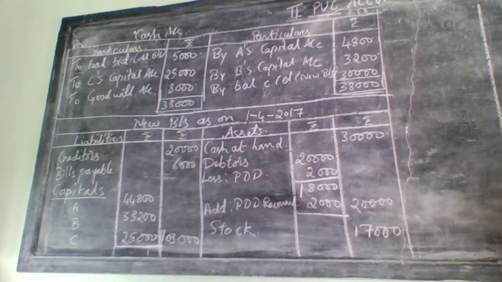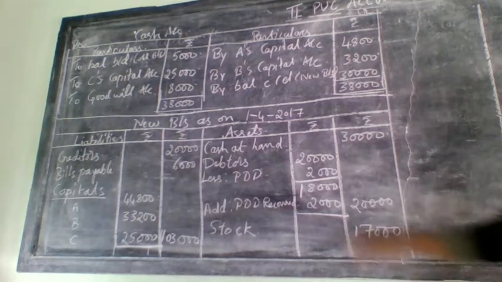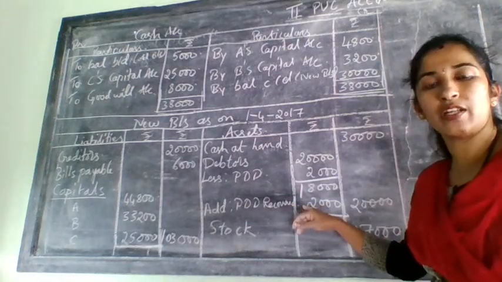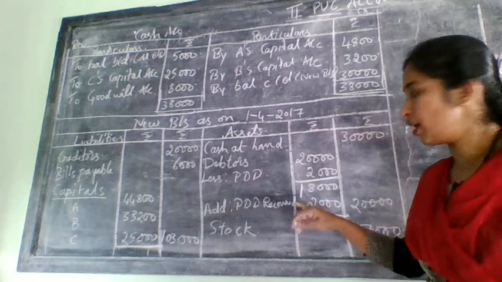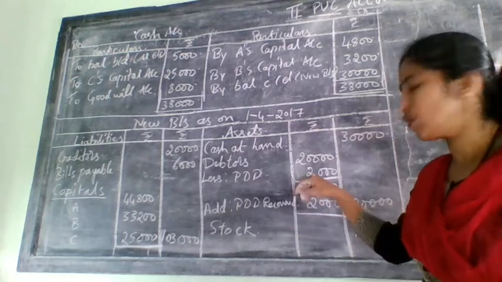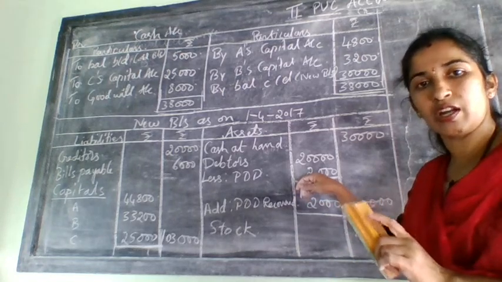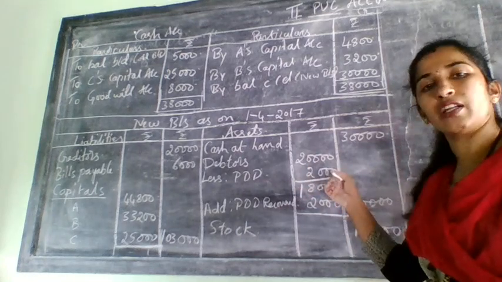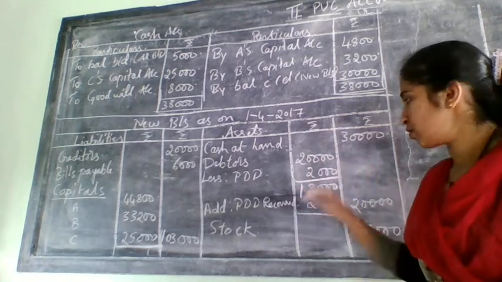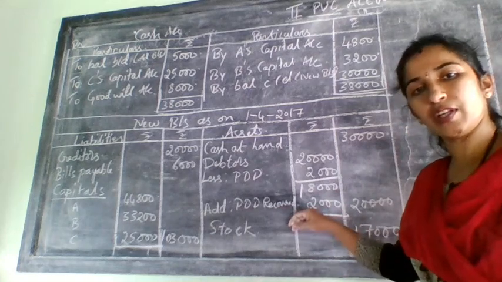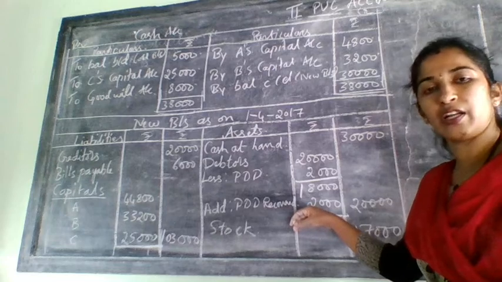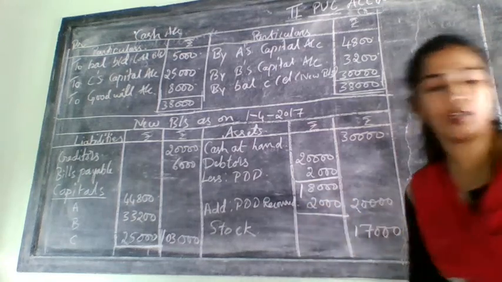Next, provision for doubtful debt is no longer. So once it came in which one? Not this here, this one. One time it came in revaluation account, and one more time we have taken here. This in the balance sheet it was, and we need to take only once, old balance sheet, and now we have taken it in the new balance sheet. Over. So this PDD recovered, given in the adjustment, taken one time in the which one? Revaluation account, one more time in the balance sheet.